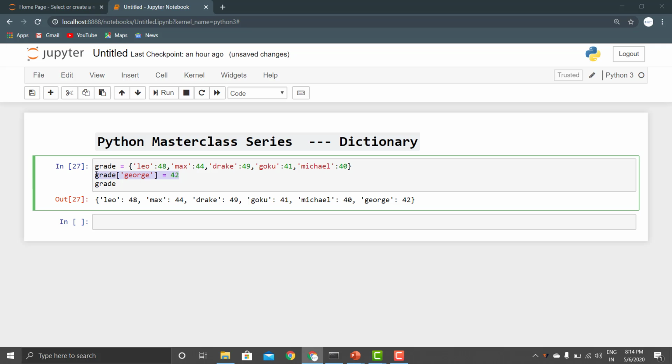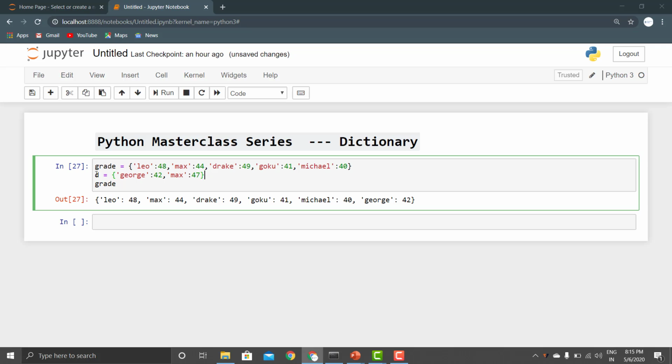Now a different method that we can use to insert is the update method, right? Suppose we make a secondary dictionary first of all, and in that we specify the name George, and he scored marks 42. And we also checked later that marks of Max was actually 47, right? So we need to update the marks of Max as well. So now his marks will be 47, right?